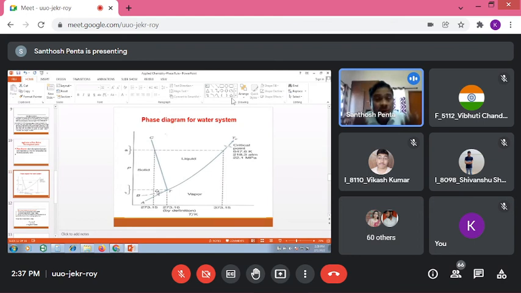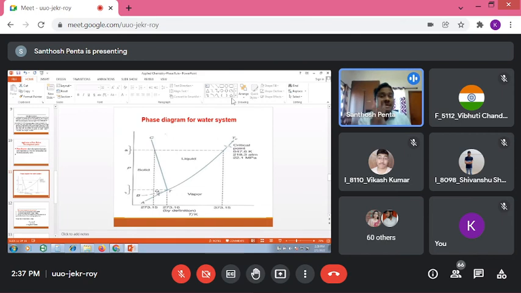That means there is no intermediate liquid phase. If the solid is converting directly into vapor, that is called the sublimation curve. That is the sublimation boundary line, where the solid, that means ice, is directly converting into vapor. Hence, that is called the sublimation curve. So a solid, that means ice, is in equilibrium with vapor.